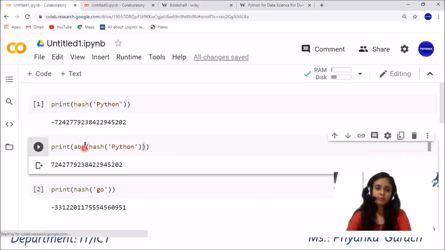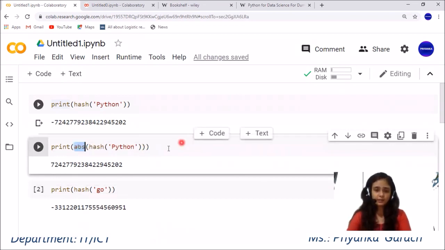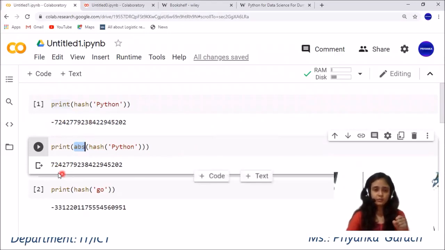Now to get only a positive secret code, I am writing absolute value, that is ABS, and in that bracket we write hash Python. It means whatever the minus sign is will be omitted, and only the positive value will be in your output like this.